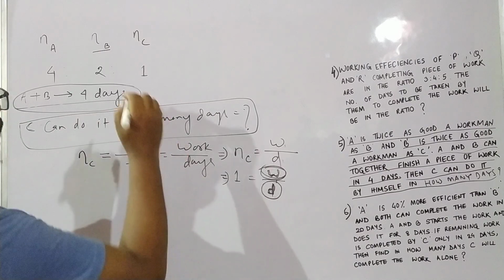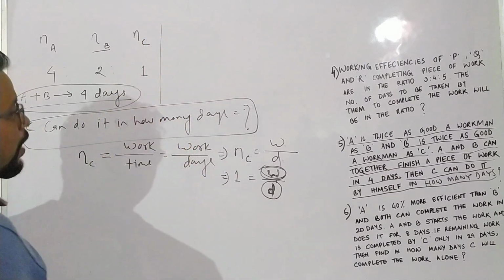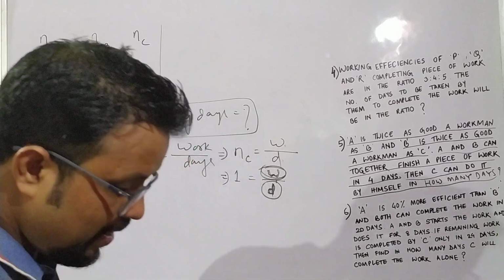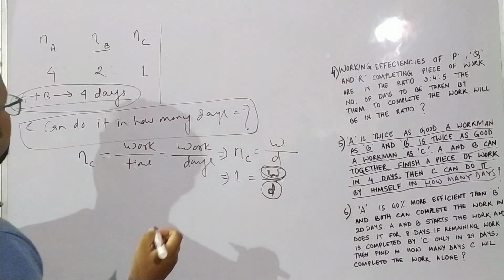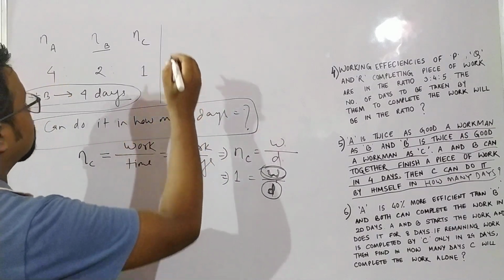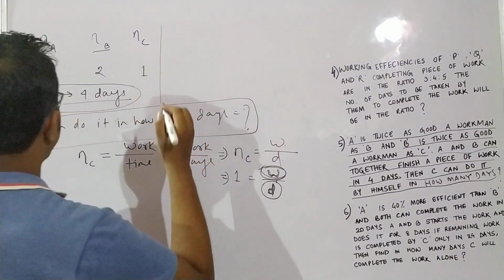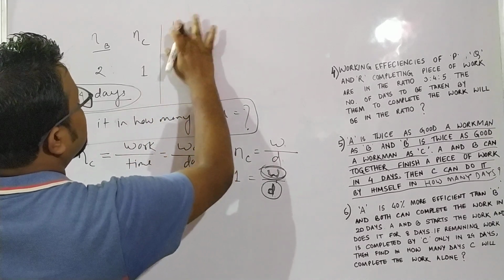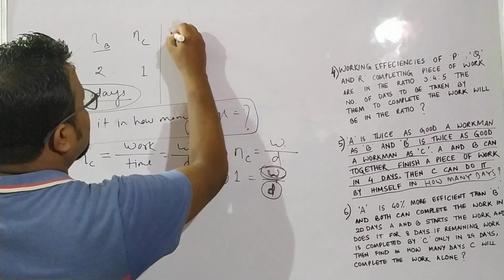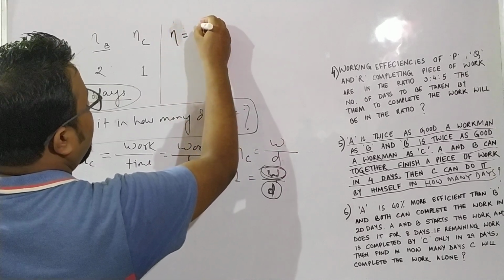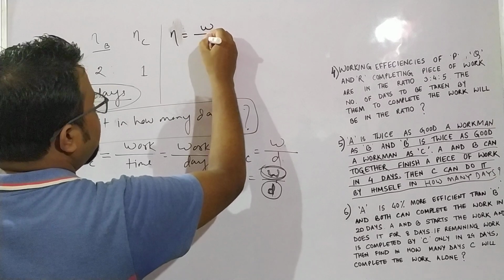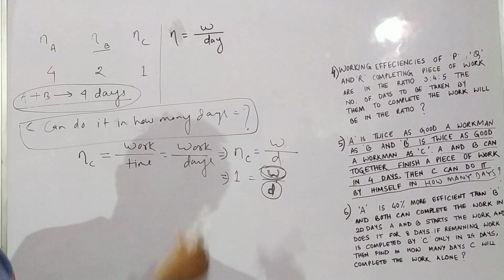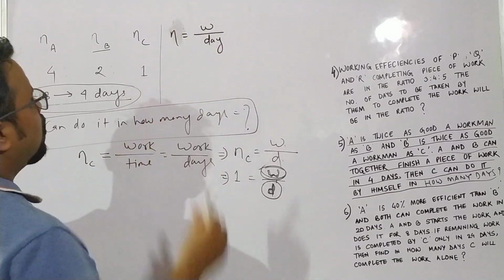How will we use this data? See, efficiency is equal to work by time or day.